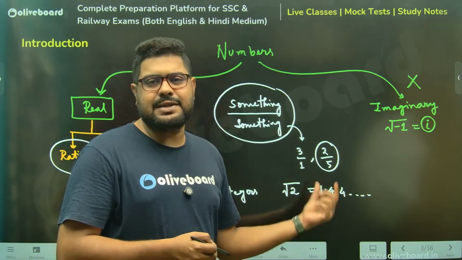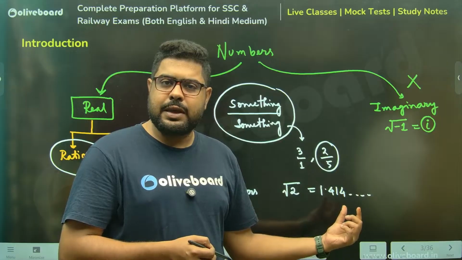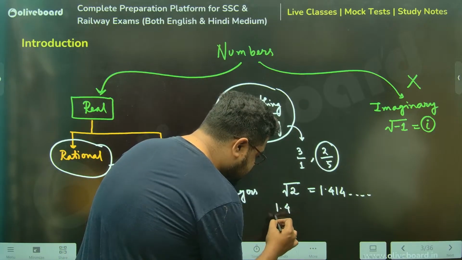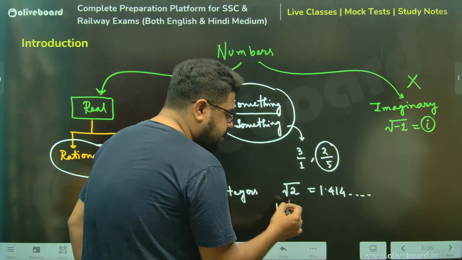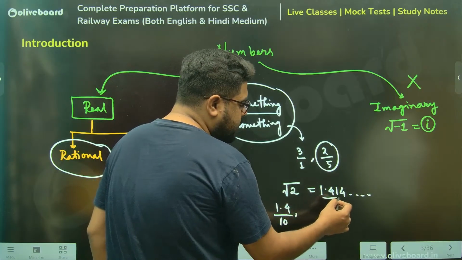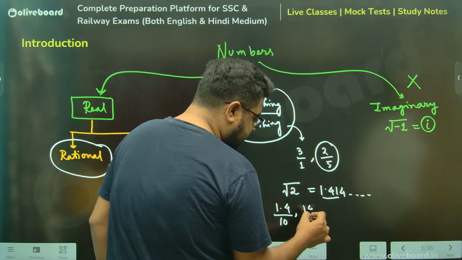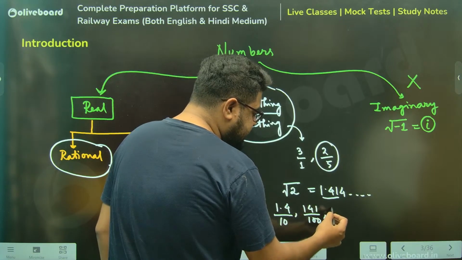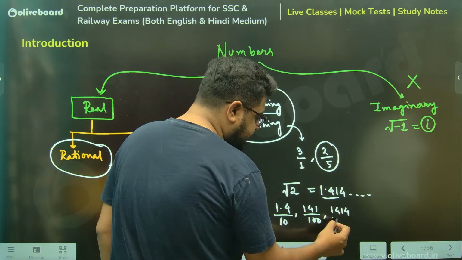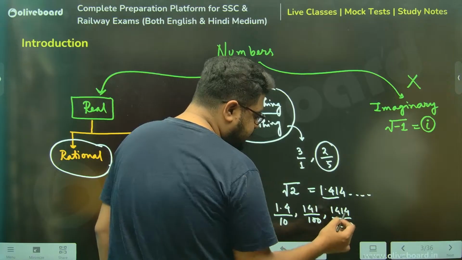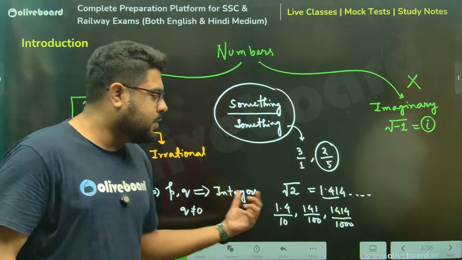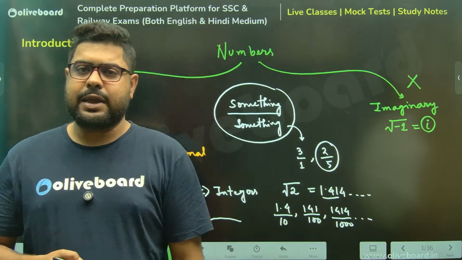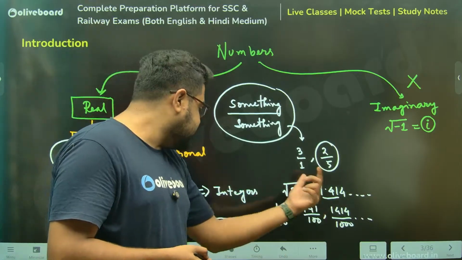Somebody will say, sir, let's approximately take 1.4. He is also correct. If you take 1.4, that is 14 by 10. Some will say, no, sir, let's approximate till two places. So 141 by 100. That's also correct. Somebody will say, no, sir, let's approximate till three places: 1414 by 1000. And it can go on like this, depending on how many places you are taking. And you see, technically, nobody is incorrect.